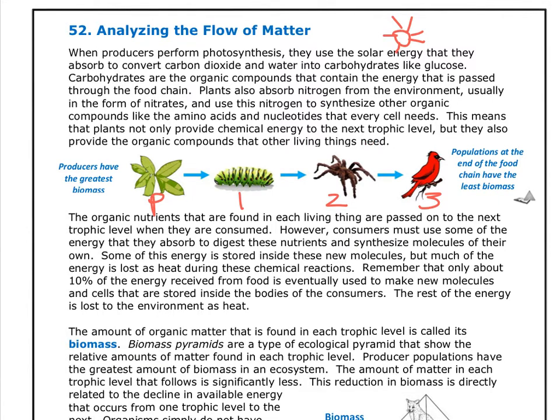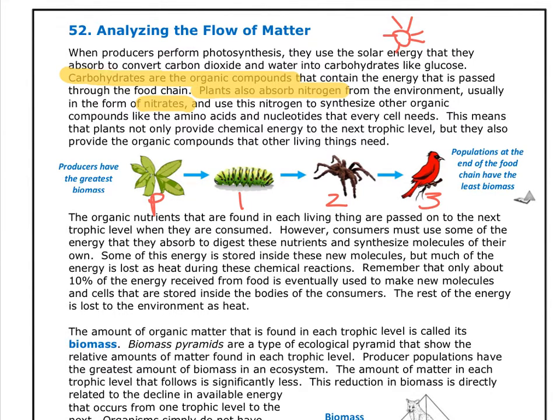So in this first paragraph, what I want you to underline or highlight is carbohydrates are the organic compounds. I also want you to highlight plants also absorb nitrogen. And remember, plants cannot take in nitrogen gas from the atmosphere, but they need to take in some form of nitrogen, and that form is known as nitrates. Plants are able to take in nitrates. Please underline that or highlight that for me.